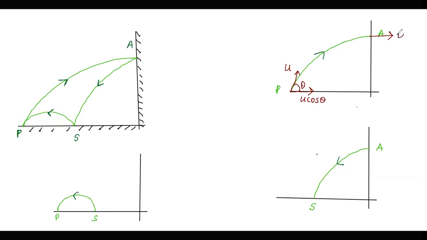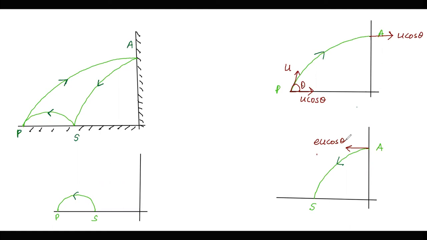So it is going to strike with u cos theta, because the velocity along the x-axis remains unchanged during the projectile path. Now if the coefficient of restitution is e, then it is going to rebound with e u cos theta. This is very important, that you understand this aspect.